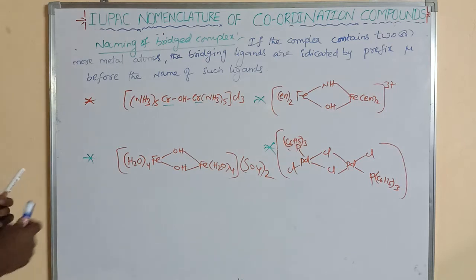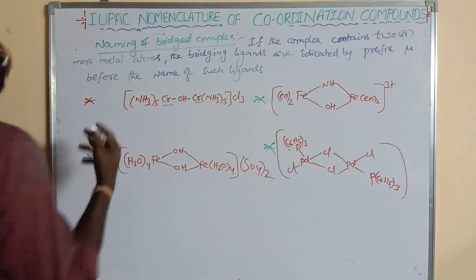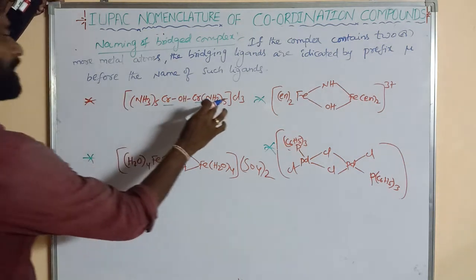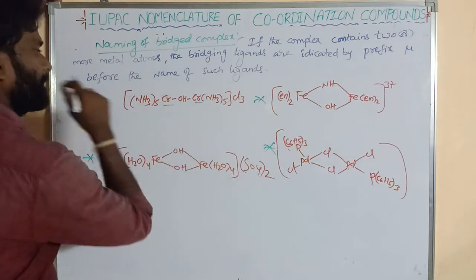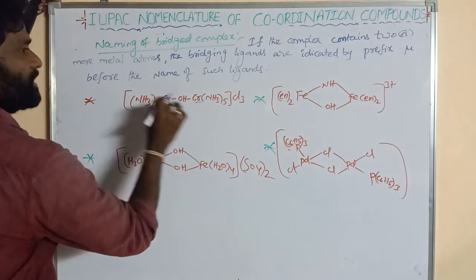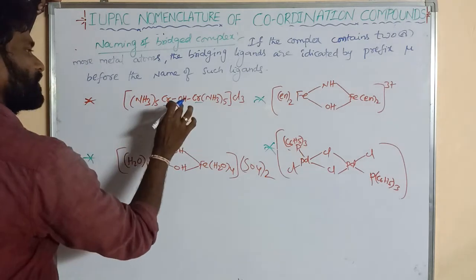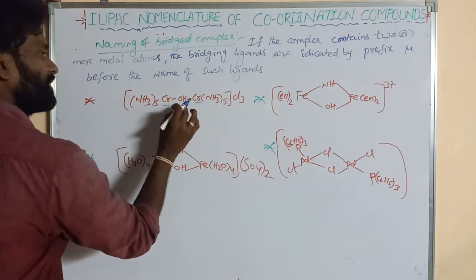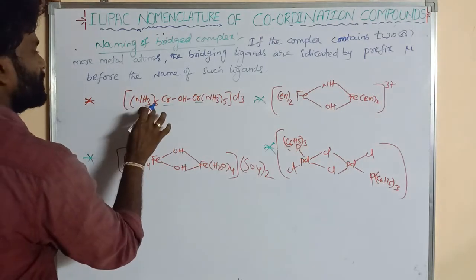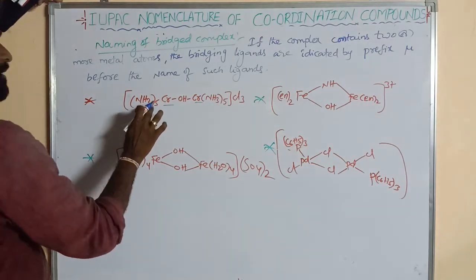Now this can be written in two ways. First, we write the ligand name: amine.